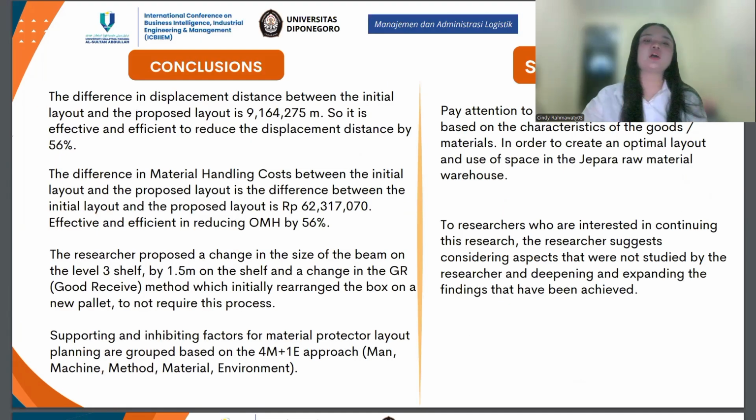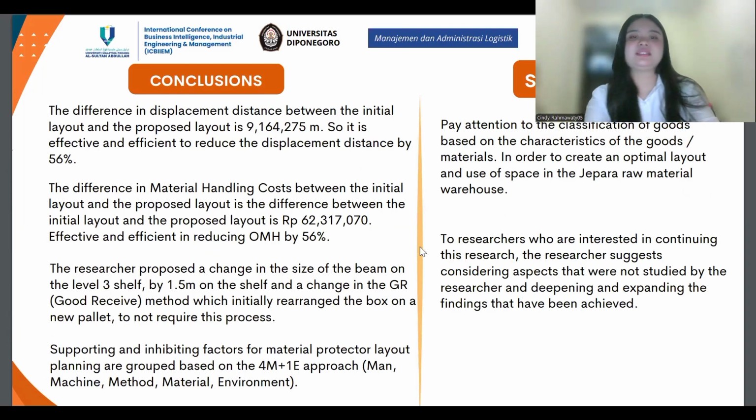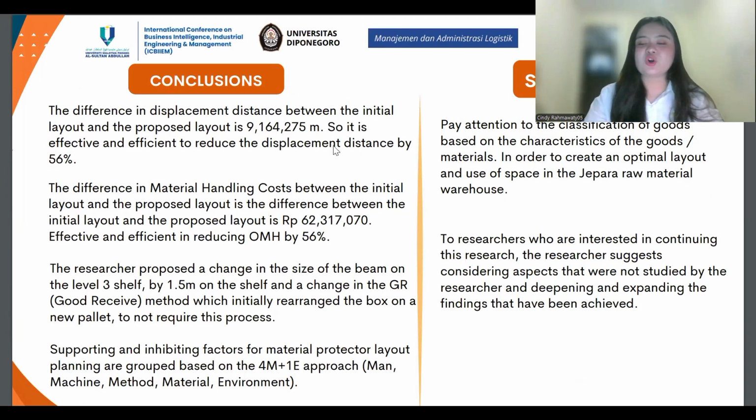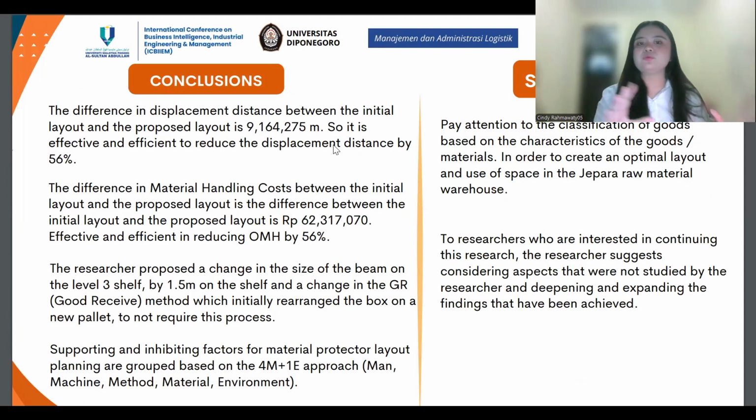Next, the conclusion of my research. One, the difference in distance between the initial layout and the proposed layout is 9,164,275 meters. So it is effective and efficient, reducing the displacement distance by 56%.